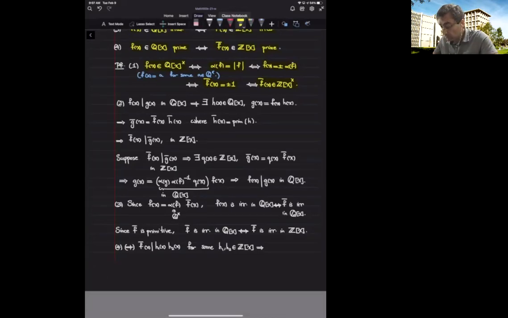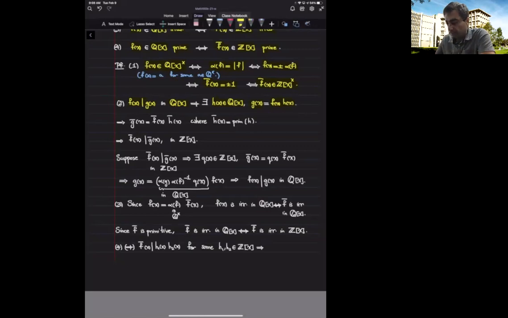Let's go to part two. So this time I'm going to assume that f and g are two polynomials with rational coefficients, and g is a multiple of f inside this ring. That means I can find some polynomial h with rational coefficients and write g as f times h. Now I'm going to apply the primitive function to this.